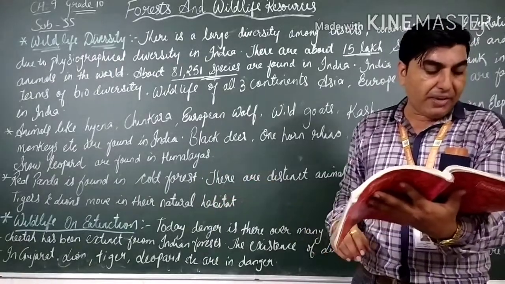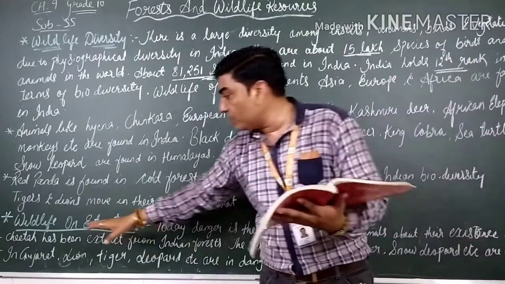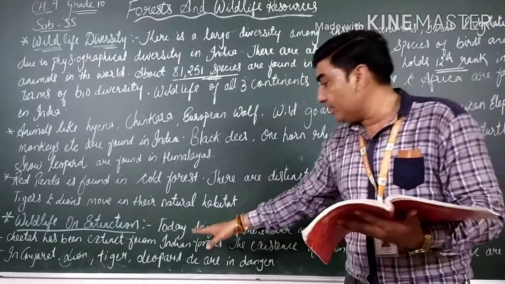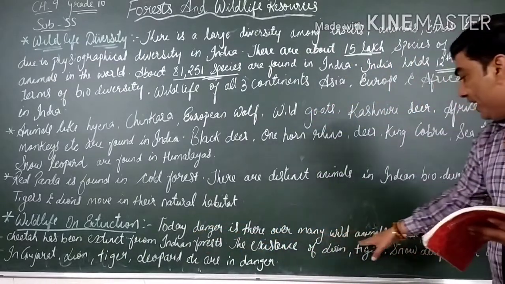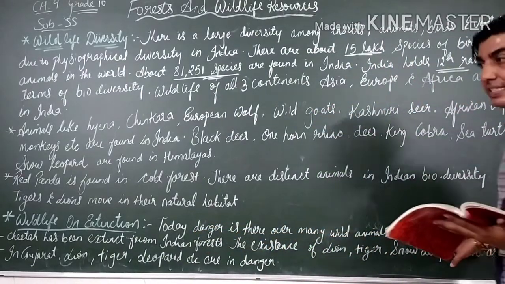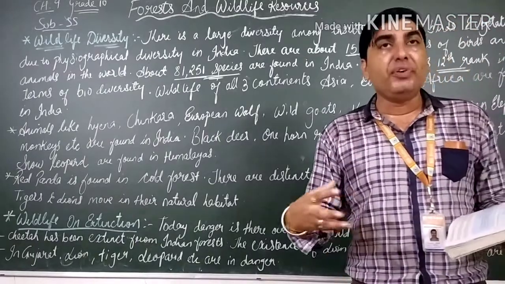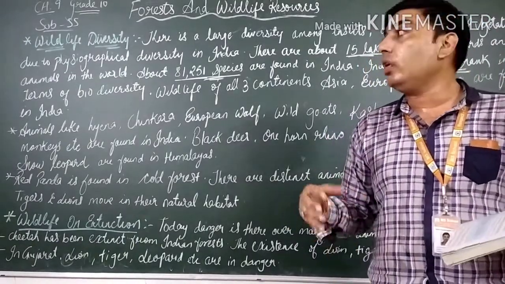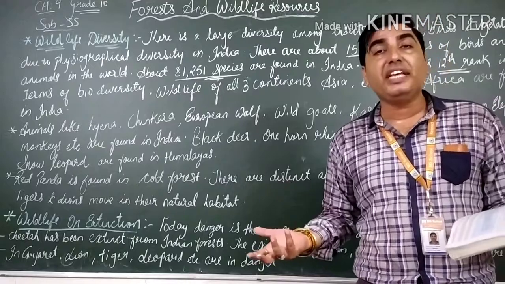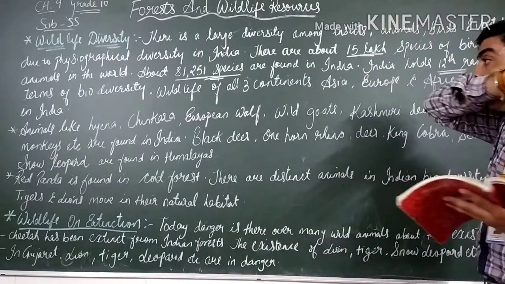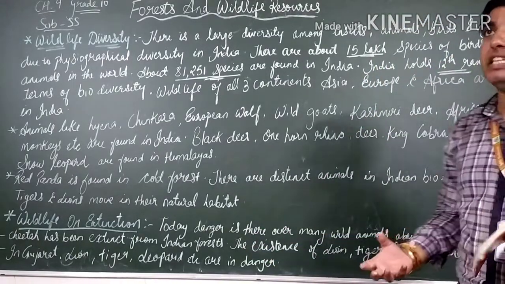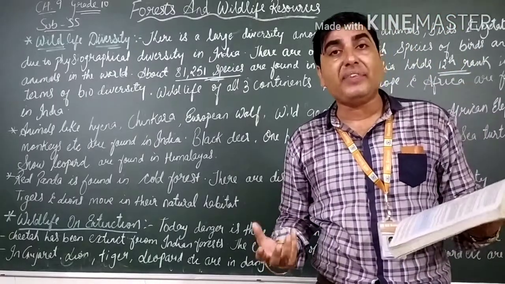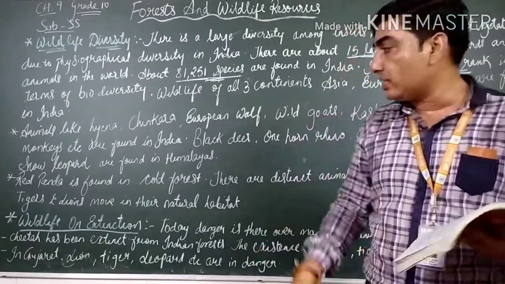Let us see wildlife on extinction. Next topic is wildlife on extinction. It says today danger is there over many wildlife animals about their existence. अगर हम today, if you look into the current situation, तो कहीं ना कहीं there is a lot of danger on the wildlife animals about their existence. It is difficult for the wildlife animals to survive in today's time.